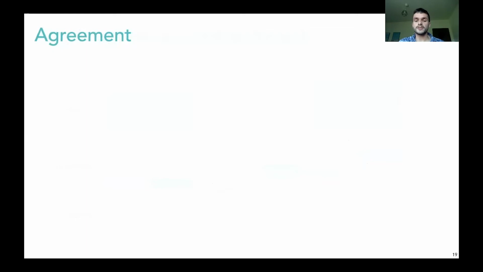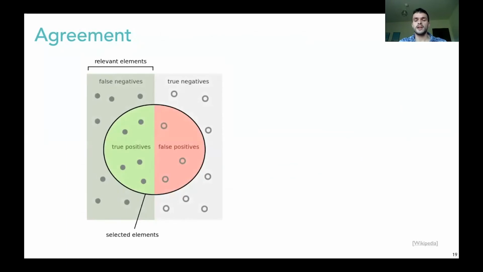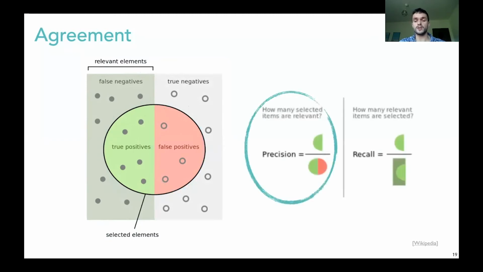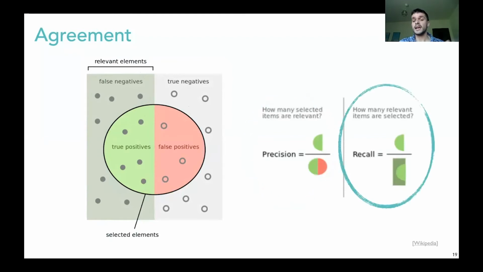In order to arrive at a metric for agreement, we can look at a simplified problem. We only have 2 qualities to select from. We have, say, a set of situations where the streaming algorithm has to decide whether to upgrade or downgrade the quality. And in part of them, we upgrade. We then choose a subset, or rather the algorithm chooses a subset of environments where it upgrades. Among these elements, we sometimes choose the right action, and sometimes we don't. From this, we can calculate 2 metrics: the precision, or how often was I right to select that action, and recall: how many of the actions I should have taken, have I taken?